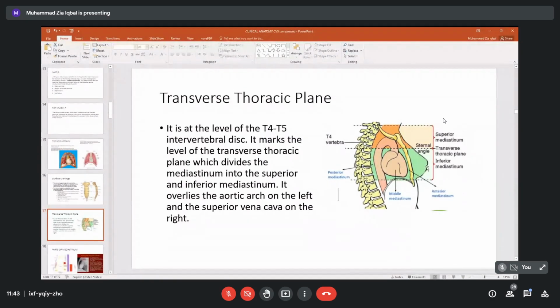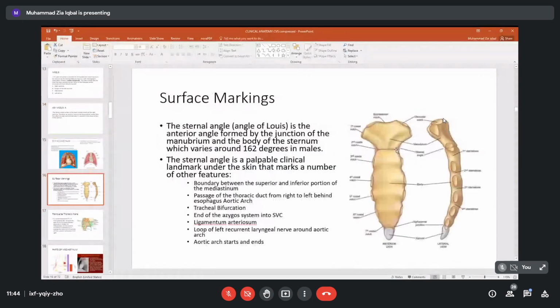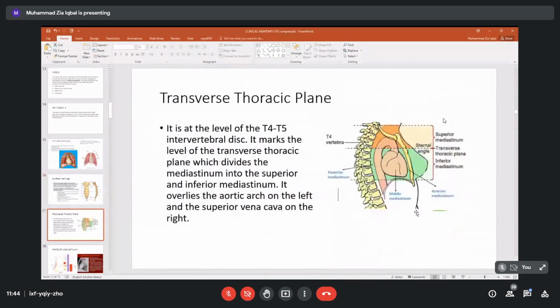So the inferior mediastinum is divided into three compartments: anterior, middle, and posterior. The heart lies in the middle mediastinum. So we have to be very definite: we talk of this as the area of the heart, but to be more precise, this is the middle mediastinum of the inferior mediastinum.